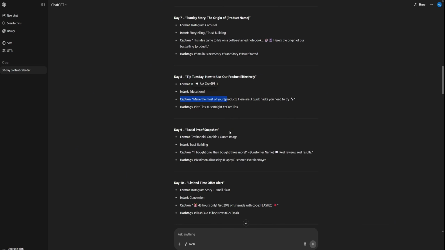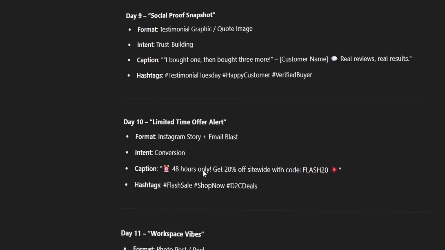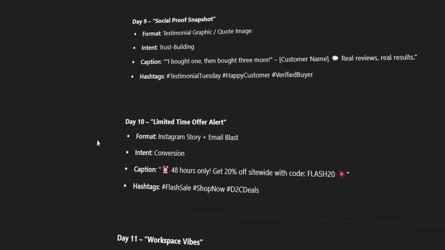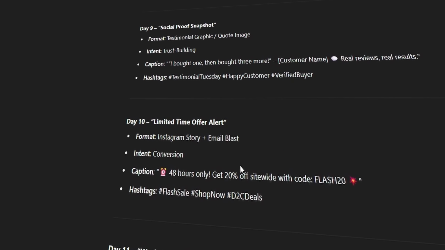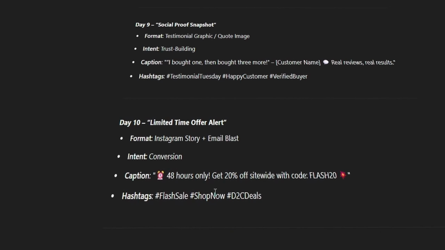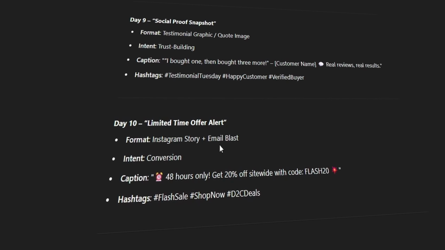Social proofs, snapshot, limited time offer. Okay, this one is good. Limited time offer. Okay, conversion, Instagram story, 48 hours only, get 20% off, flash sale, shop now, D2C deals. So this is where you create urgency and drive conversions. It's simple, clear, effective.